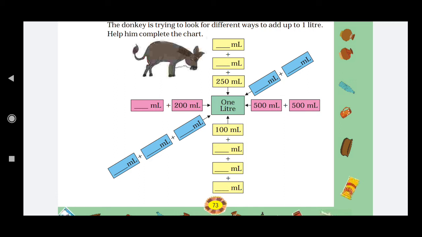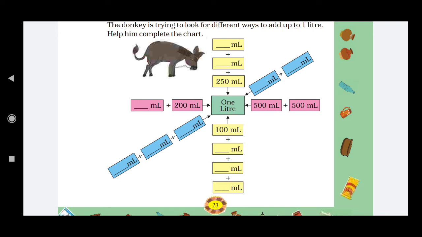Now on the downside of that greenish box, the 4 boxes of yellow color: 100 ml plus dash plus dash plus dash. Here also you can do it. Let's assume there are 4 to 5 possible answers.